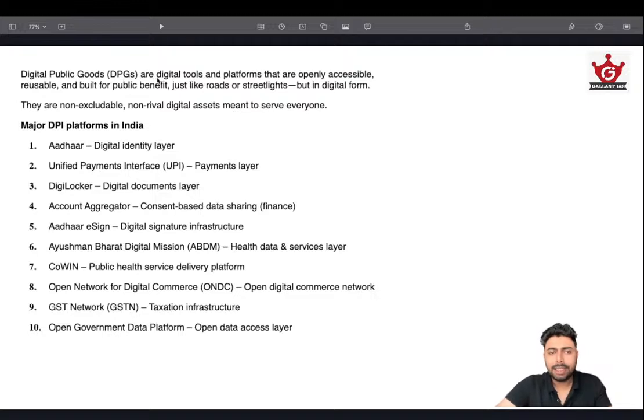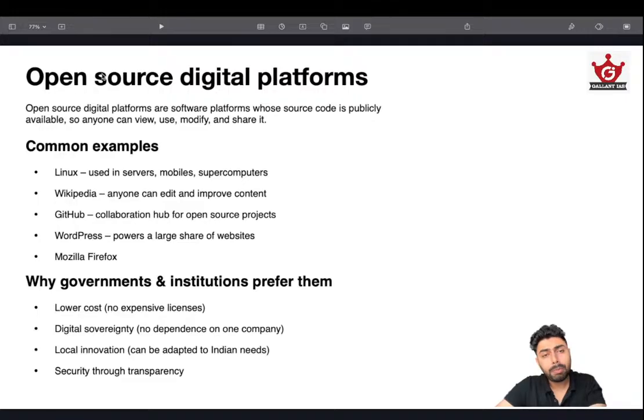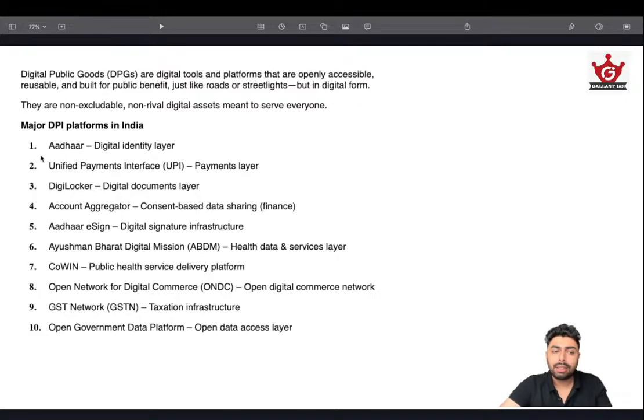So this is basically it. Digital public goods are the digital goods and platforms openly accessible for public benefit, just like roads and street lights in a digital platform. And they are based on open source digital platforms. Okay, that's the basic idea. And Aadhaar is a digital identity layer. See, these are the major digital public infrastructure in India. Quote these as examples. Of course, UPSC will be asking directly also.